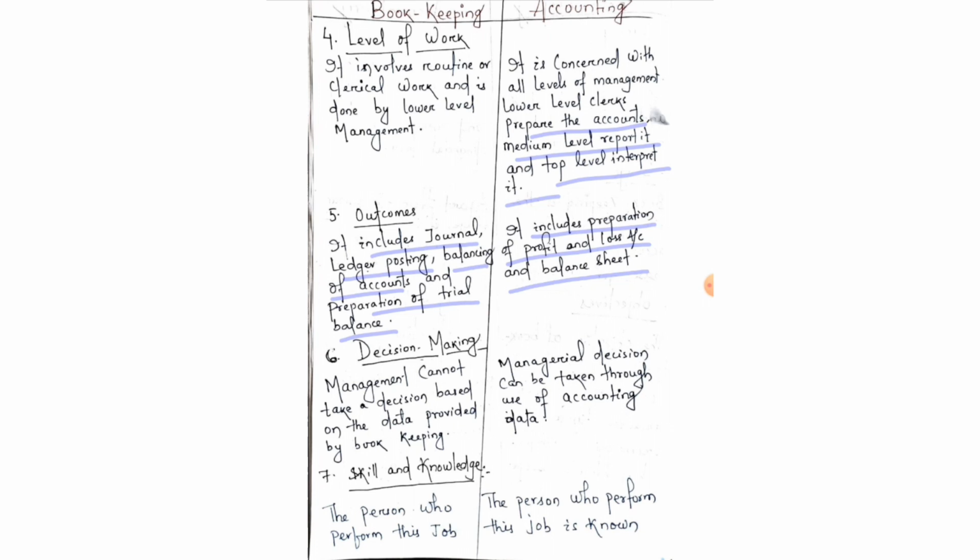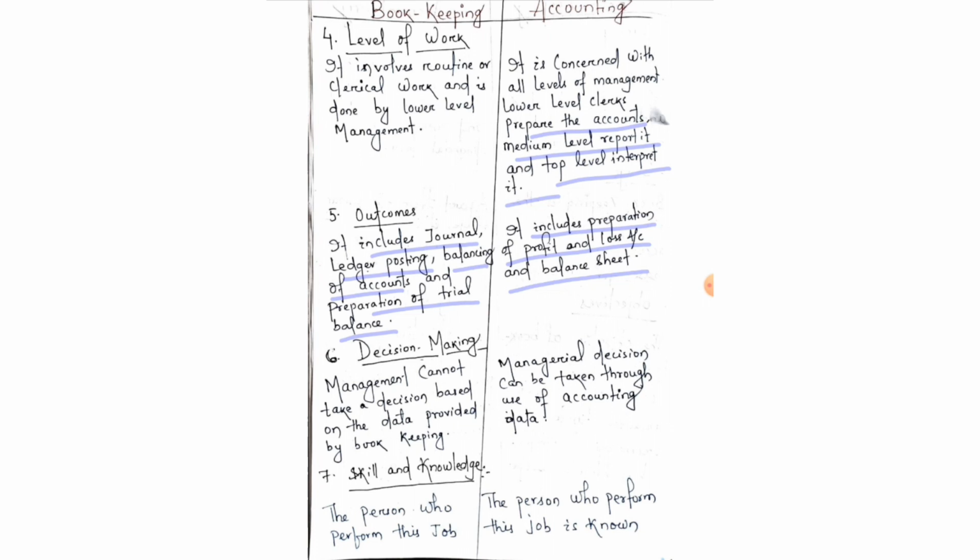Okay, now your next point is decision making. Management cannot take a decision based on the data provided by bookkeeping, because it only includes the recording of the transactions and does not involve any analysis and interpretation of the data. So we cannot make a comparison or take any decision on the basis of this information.